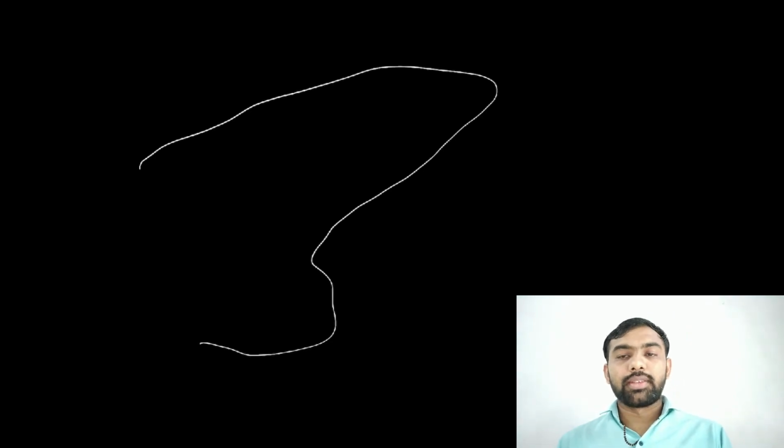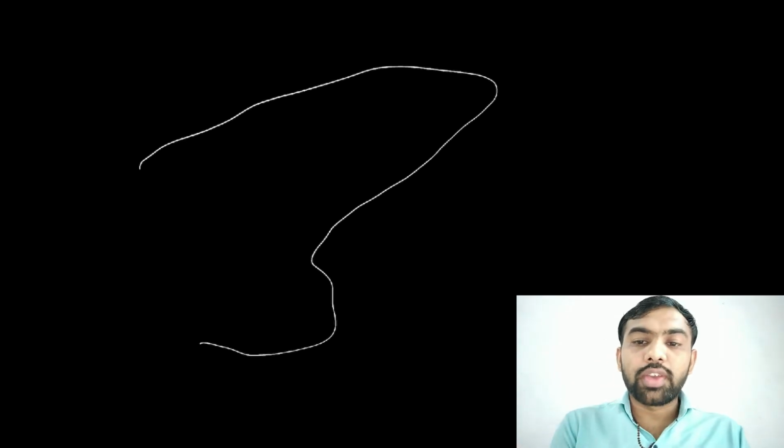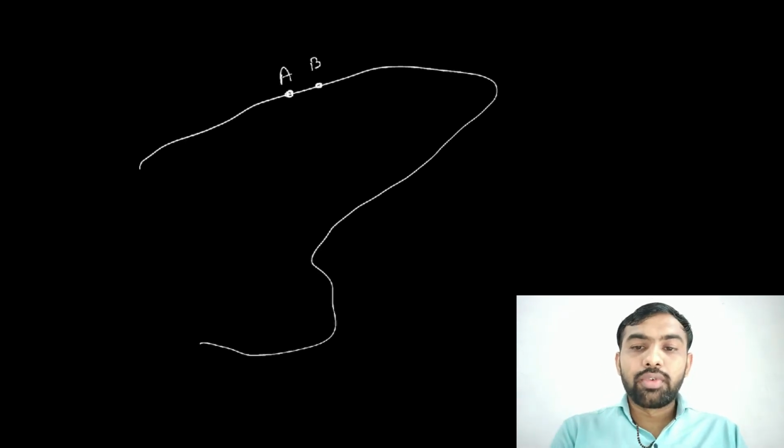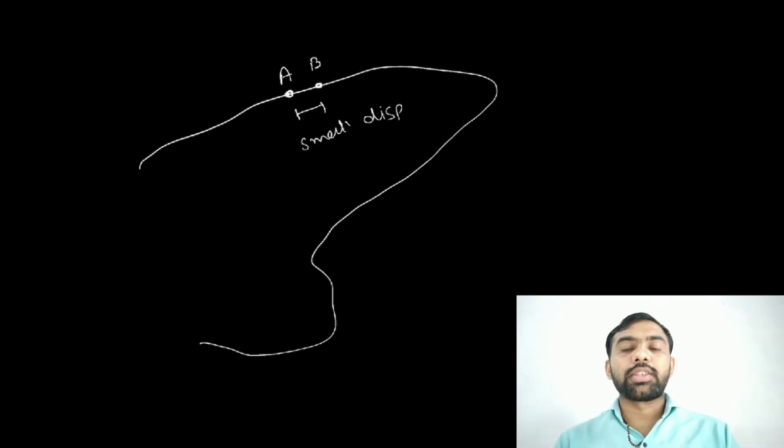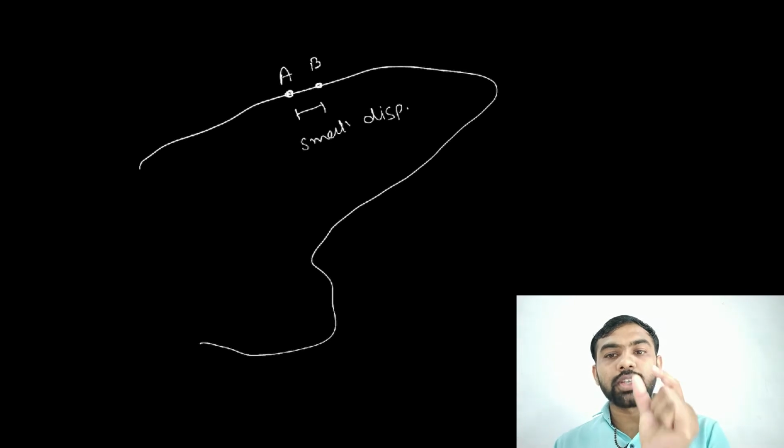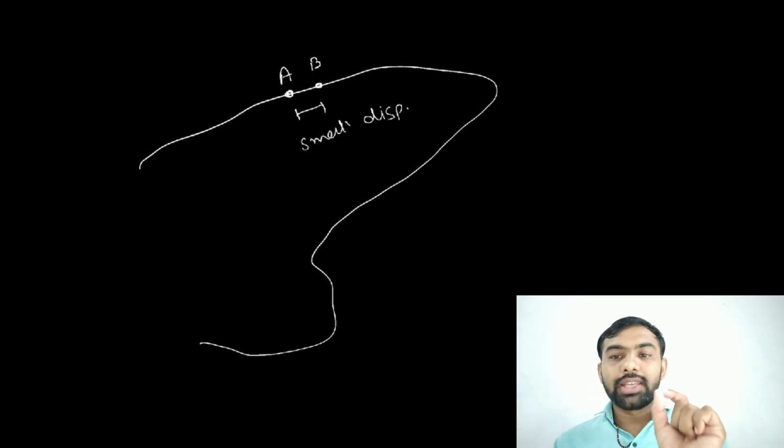If any object is moving along an irregular path, but you consider a very small section, say point A to B, then for this small delta x, a very small displacement, displacement and distance are both the same in magnitude.